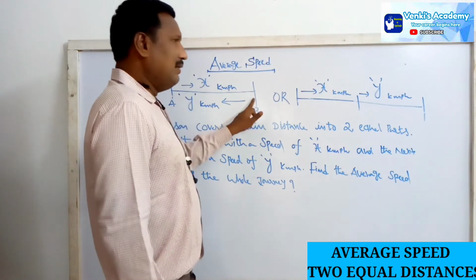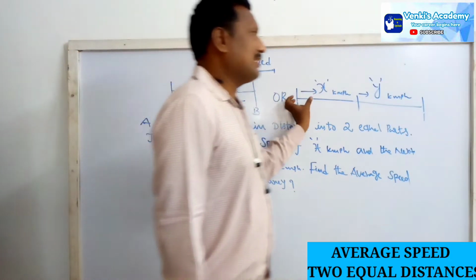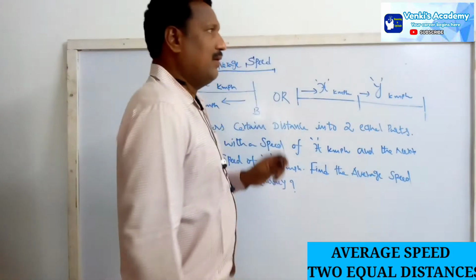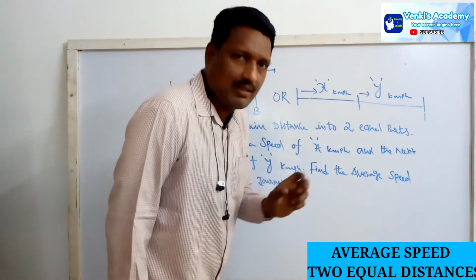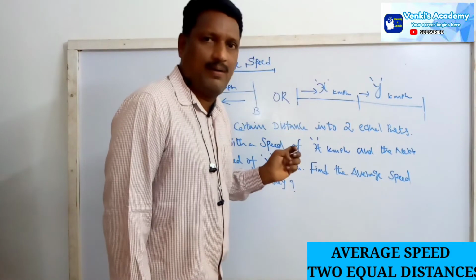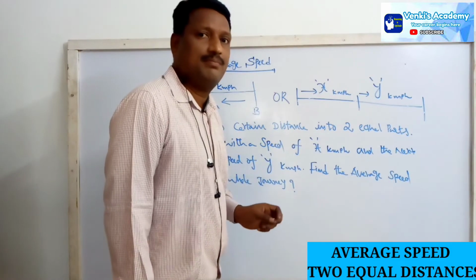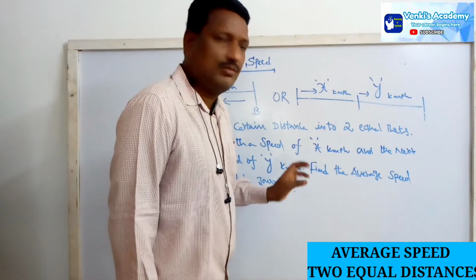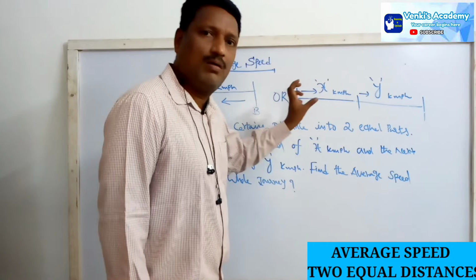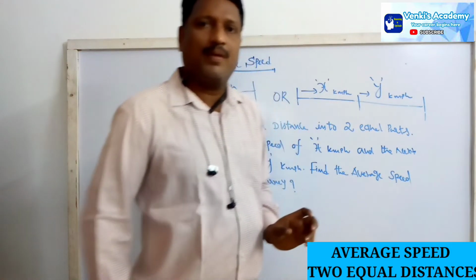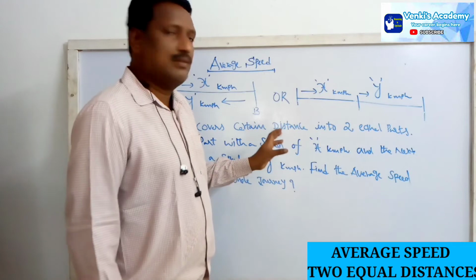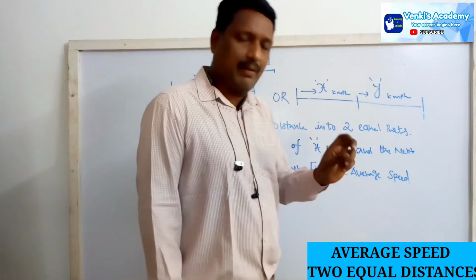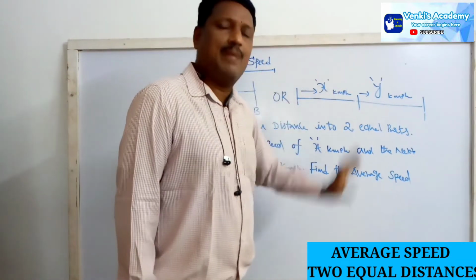Here, A to B, from B to A. Here, this concept is a total distance into 2 equal parts. Now we need the conclusion whether these 2 concepts are the same or different. These 2 concepts are the same. These 2 are not different. These 2 show a unique concept. People sometimes may get confused about whether these 2 concepts are the same or not. But the 2 concepts are the same here.